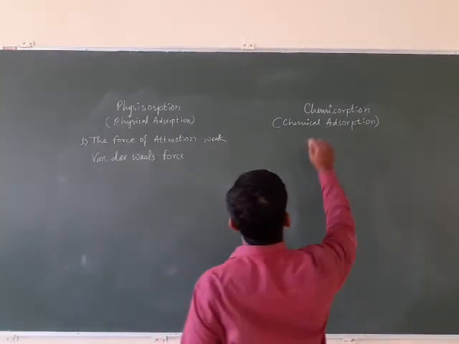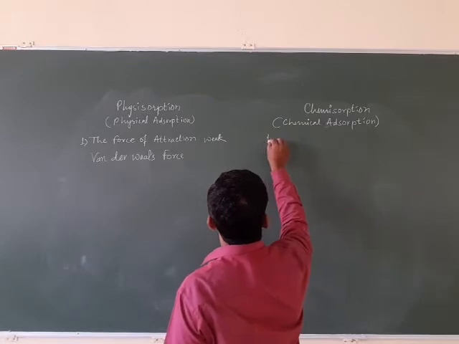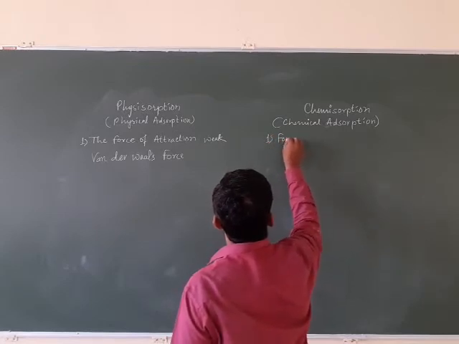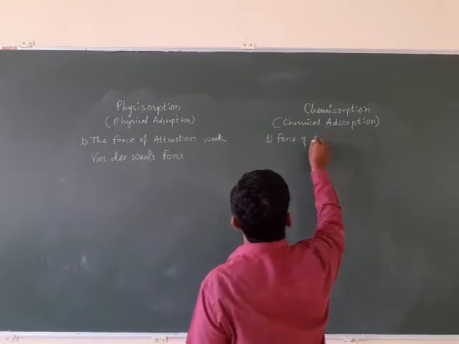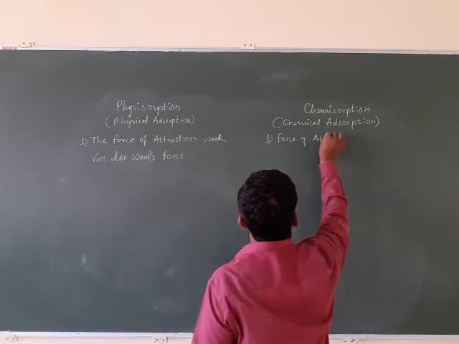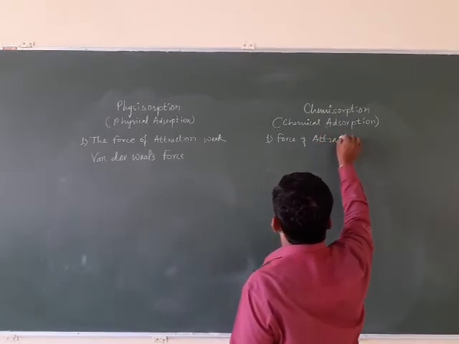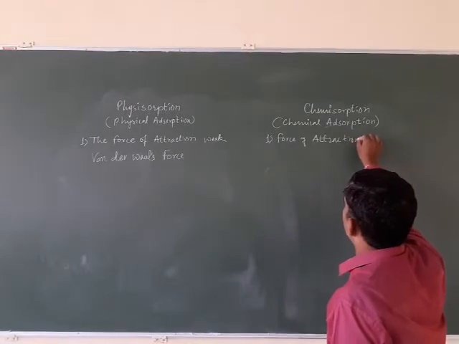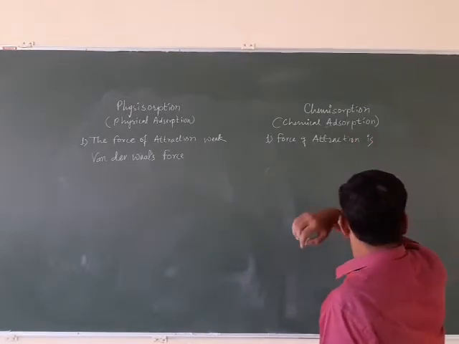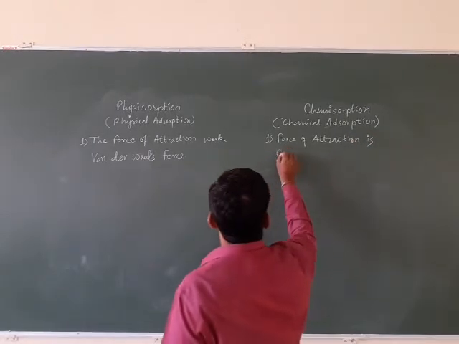In case of chemical adsorption, the force of attraction between adsorbent and adsorbate is chemical bonds.